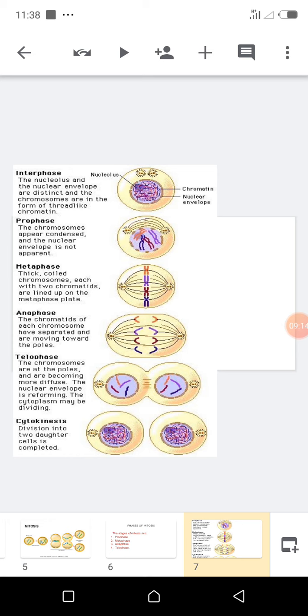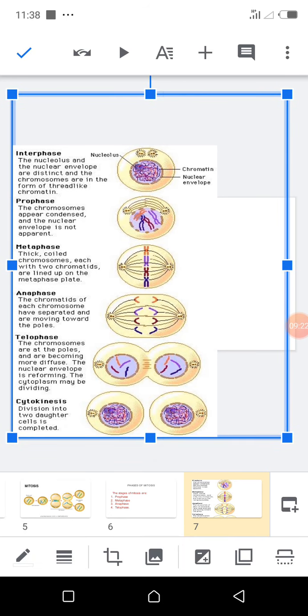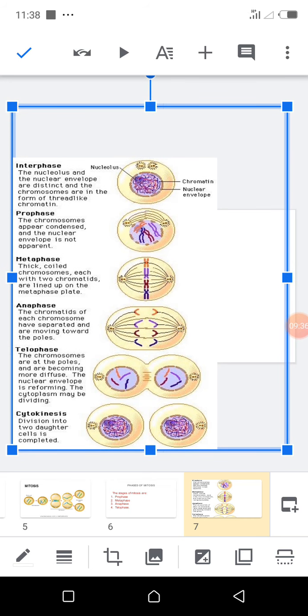Now mitosis takes place in growth cells, somatic cells, as I said before. So next class we will talk about meiosis. That is the 3rd type of cell reproduction, and we will talk about the differences between mitosis and meiosis.